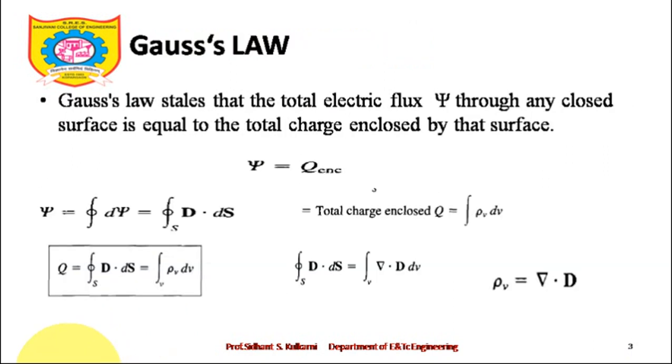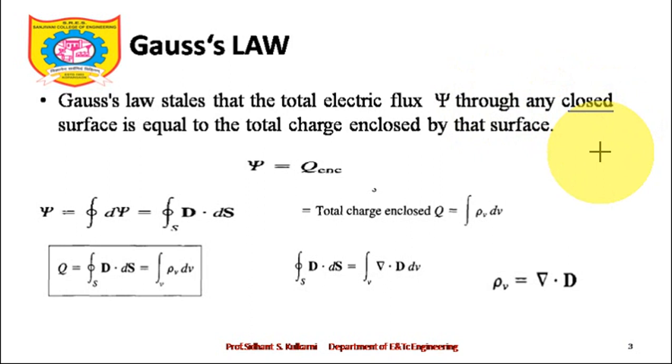What is the statement of the Gauss law? Gauss law states that the total electric flux psi through any closed surface, this is very important now, total electric flux psi through any closed surface is equal to the total charge enclosed by the surface.